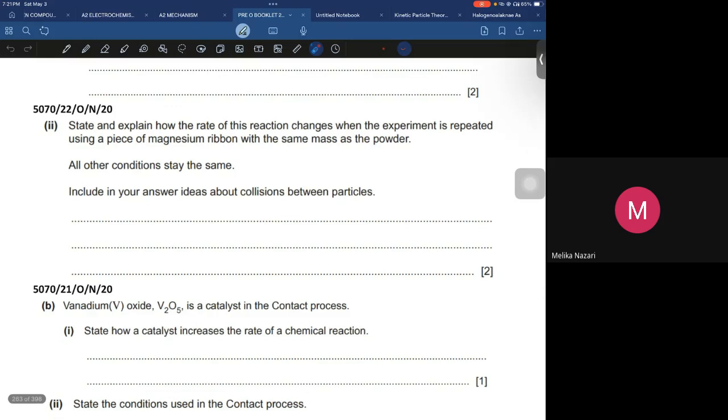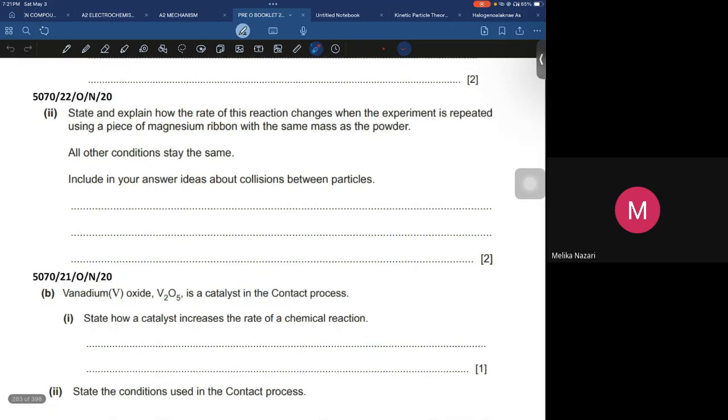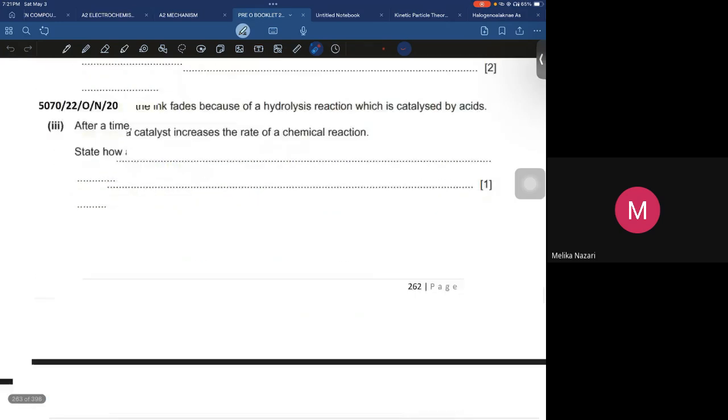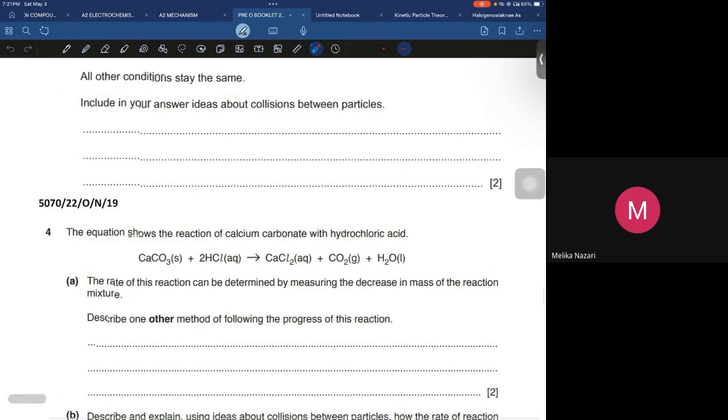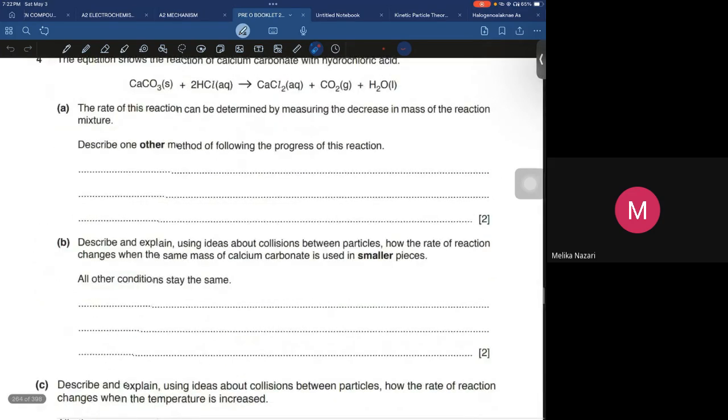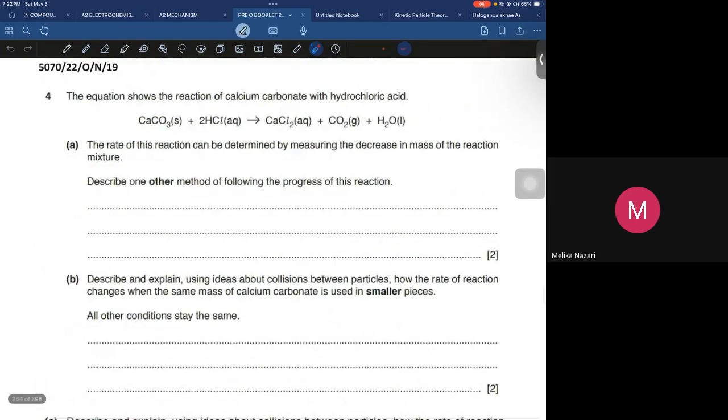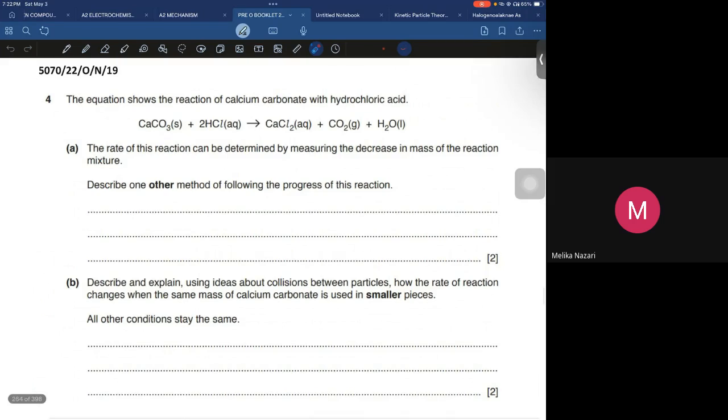See this part 2: state and explain how the rate of reaction changes when the experiment is repeated using a piece of magnesium ribbon with the same mass as the powder. All other conditions stay the same. Include in your answer ideas about collision and surface area. Of course. See this question number 4, part A.